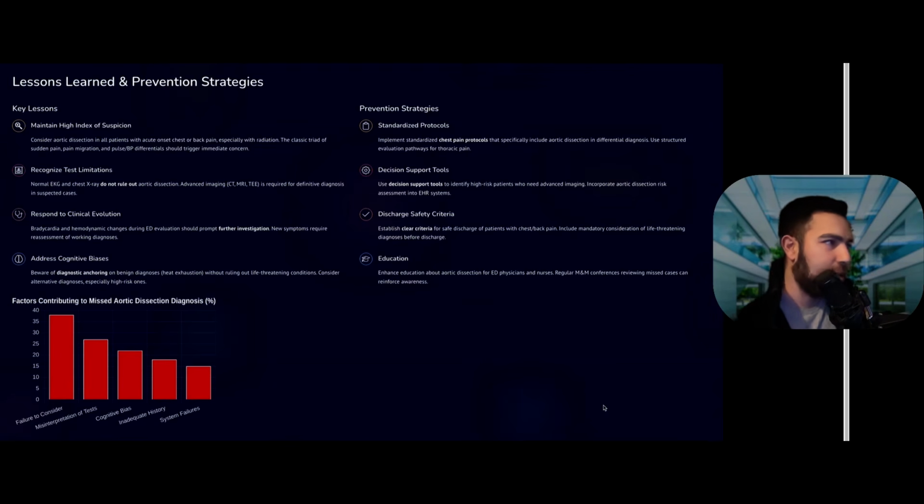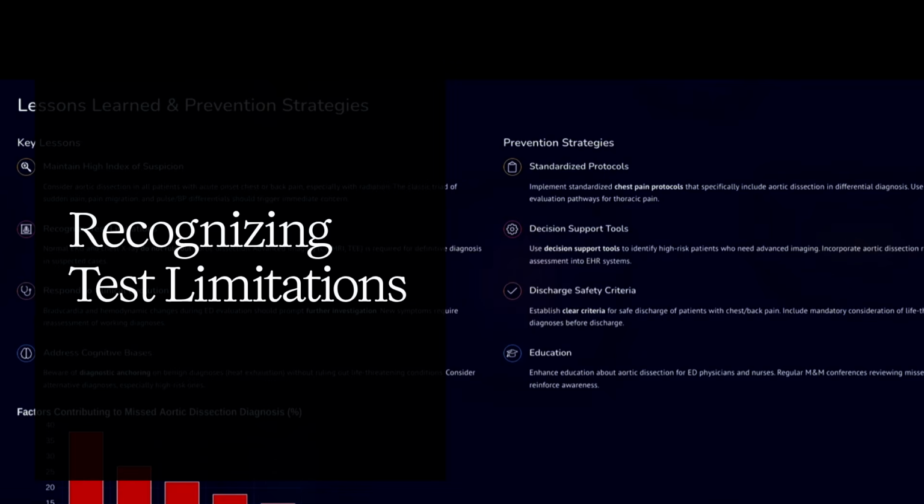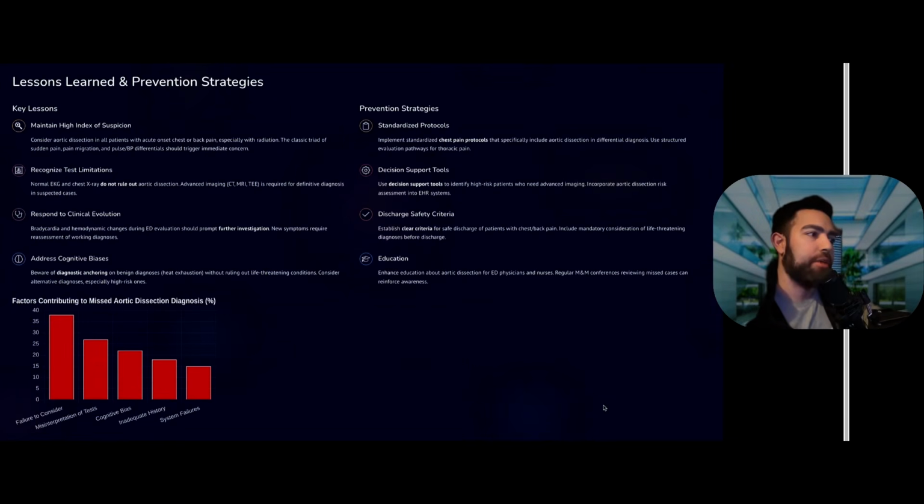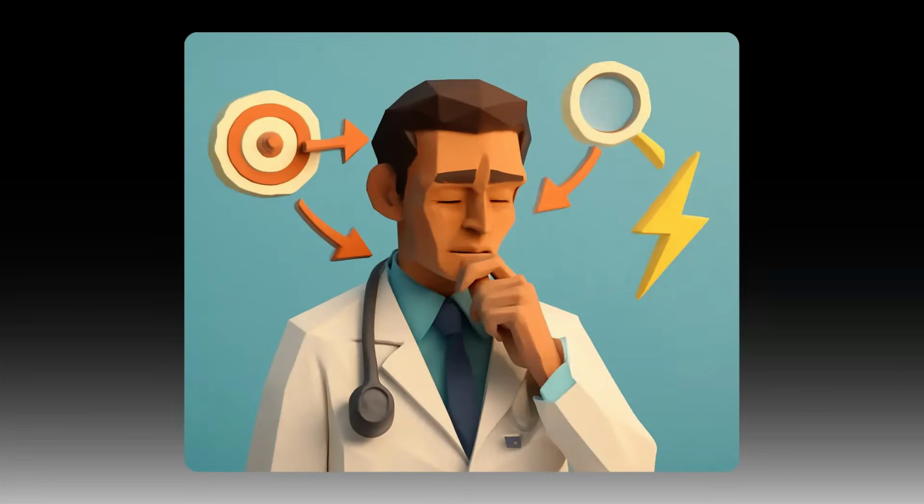Now, lessons learned and prevention strategies: always maintain a very high index of suspicion for aortic dissection in acute onset chest and back pain. Recognize the limitations of your tests. Don't heavily rely on your chest x-ray or an EKG. Respond to any clinical evolution. Sometimes patients sit in the ED for long hours, and if there's no proper communication, they may have a change in vitals and you don't really know. Address cognitive biases. Always make sure you're not anchoring on things. Make sure you're not search satisficing. Make sure you're not picking the most available diagnoses to you.